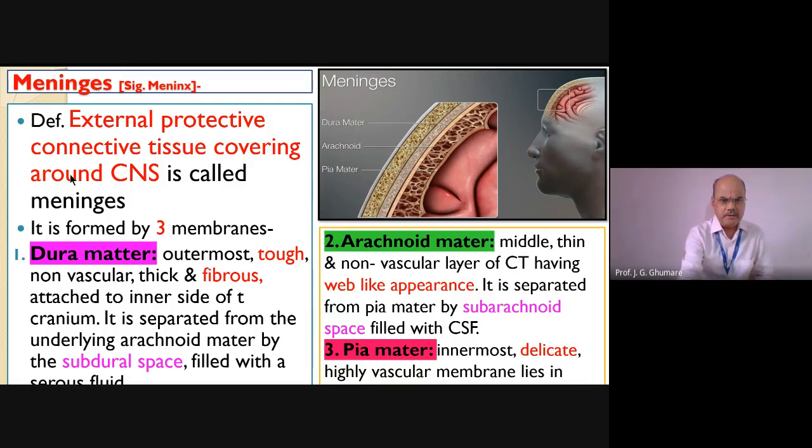Three are there, remember. This is the way to remember: outermost, middle one, and innermost one, inside which we will have the brain. Even we'll have gaps in between these. This we are going to discuss.